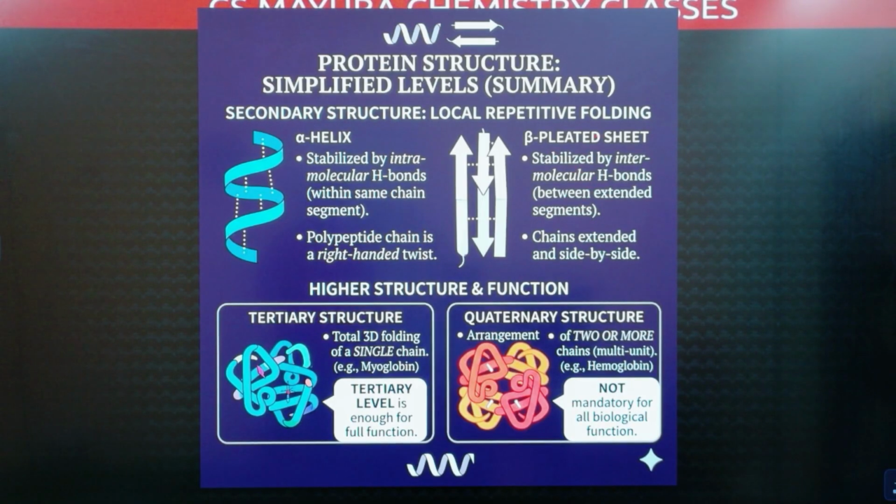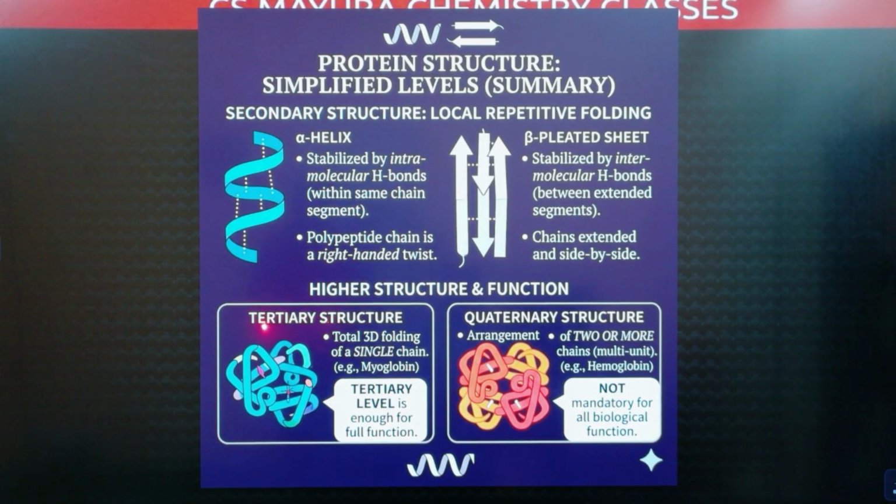Beta pleated sheet means the same polypeptide chain has intermolecular hydrogen bonds. This is one part of the chain, this is another part of the chain, this is another part of the chain. So these parts are connected by intermolecular hydrogen bonds. In between the molecules is intermolecular hydrogen bond. So these chains extend side by side with intermolecular hydrogen bonds.